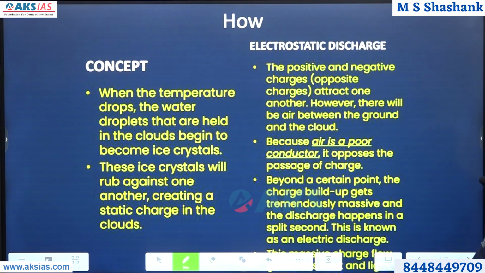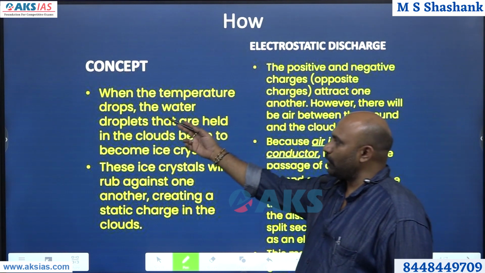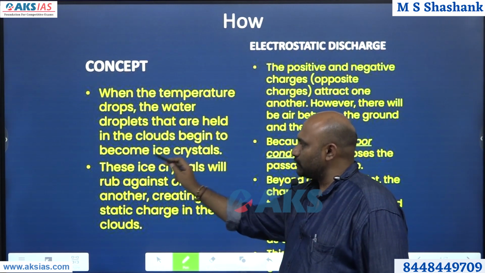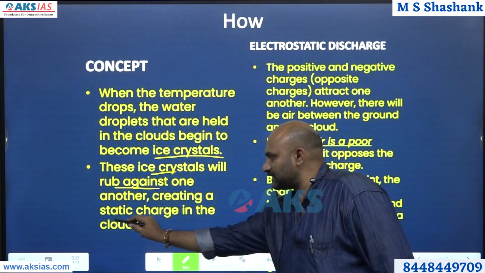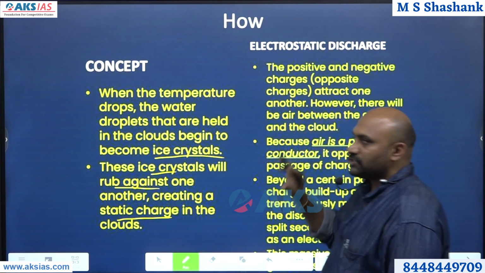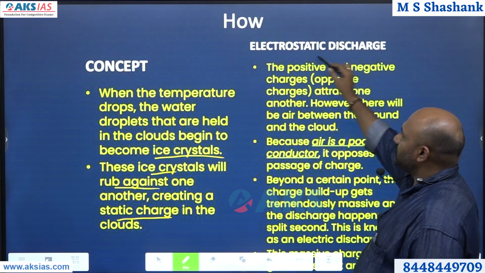Next, moving on. What is the concept? As I told you, when temperature drops, water droplets that are held in the clouds become ice crystals. These ice crystals will rub against each other, creating a static charge in the clouds. Charge is created. Now, what is electrostatic discharge?